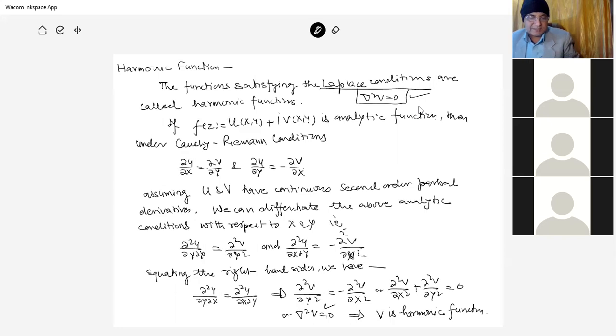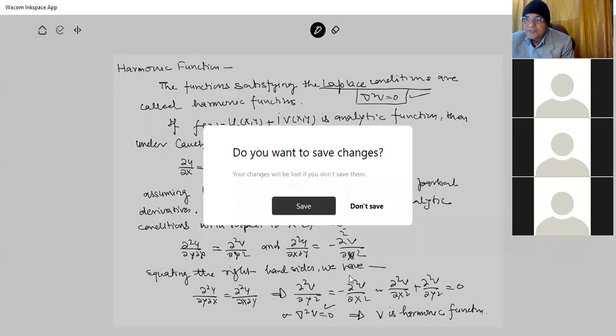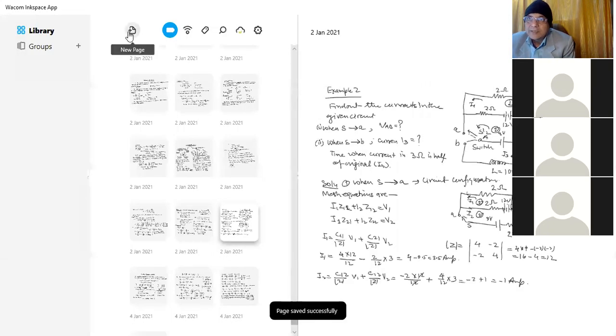So the harmonicity, if the harmonicity is there, then we can also call it a function.